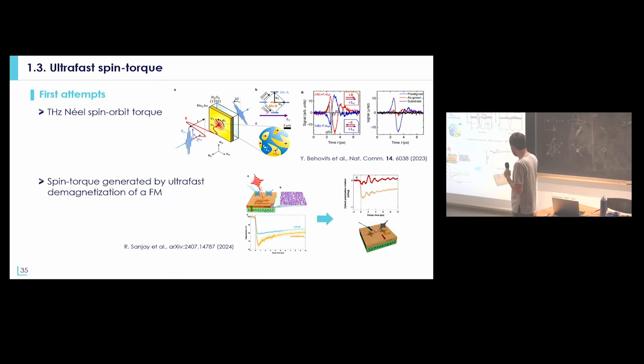And what they could observe is that when they do that, they observe some ultra-fast response in the bismuth ferrite with a characteristic frequency that corresponds to the electromagnons of bismuth ferrite, which is an indication that you can trigger ultra-fast magnetization dynamics by spin currents from ultra-fast demagnetization in a ferromagnet. So we are still not at the stage of full switching, but we start to have indications that we can have ultra-fast dynamics that is induced by spin torque excitation in antiferromagnetic systems.